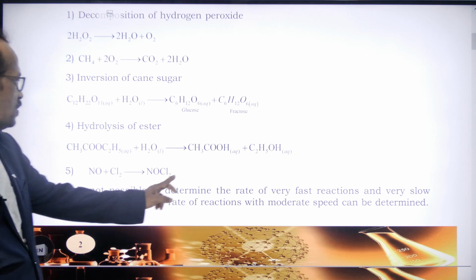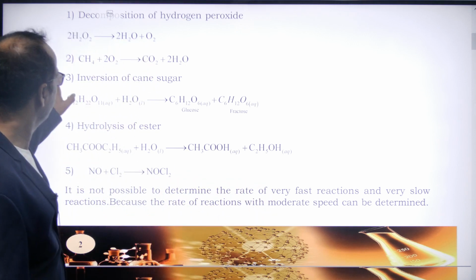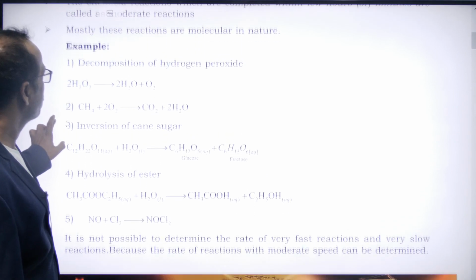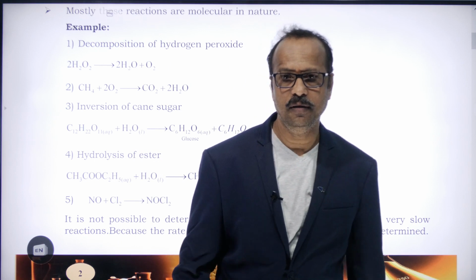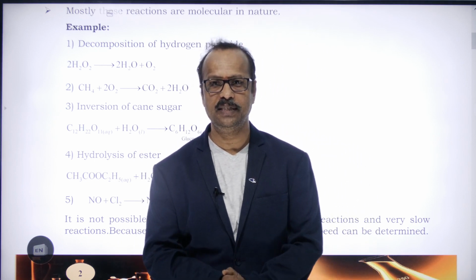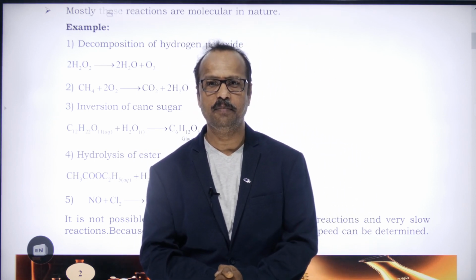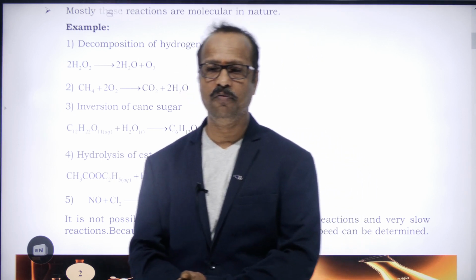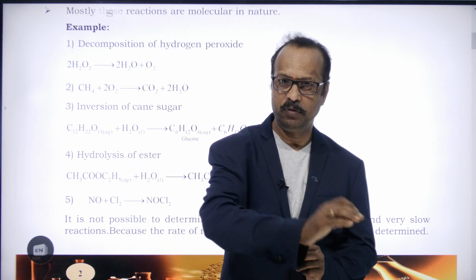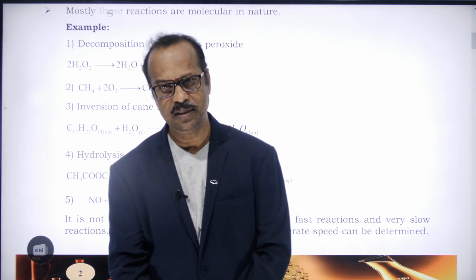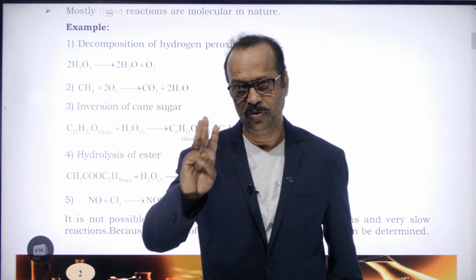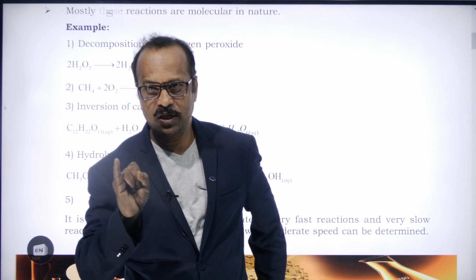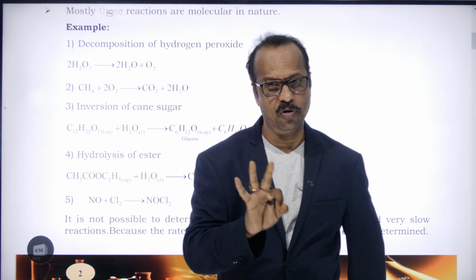So it is not possible to determine the rate easily. So till here, these come under the moderate reactions. Students, we are discussing chemical kinetics once again. Chemical kinetics is a branch of chemistry which deals with the rate of reactions, just like the speed of reactions. On what factors the speed of reaction depends, we are also going to discuss in this chapter. Based on the speed of reaction, the reactions are classified into three types: very fast reactions, very slow reactions, and moderate reactions.